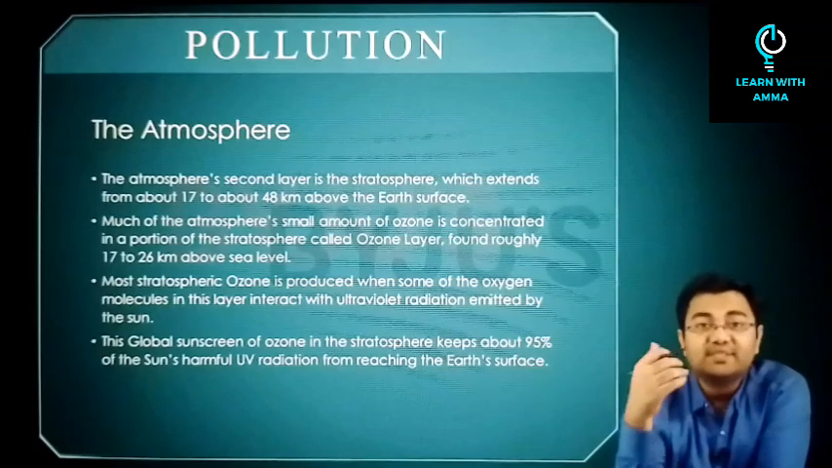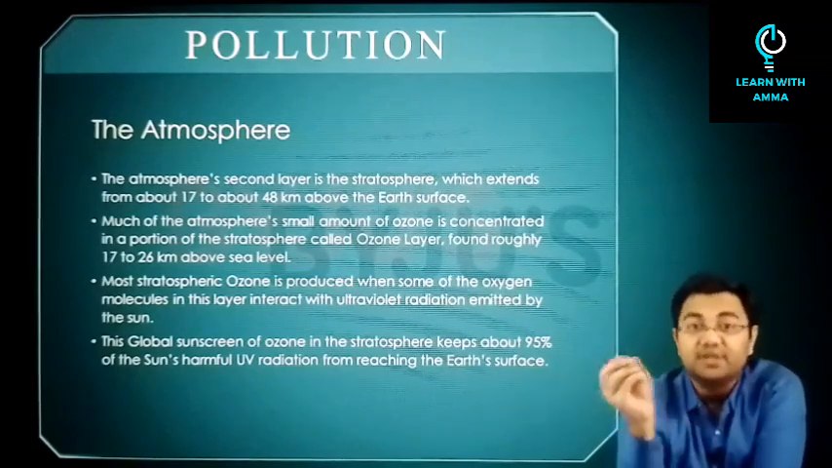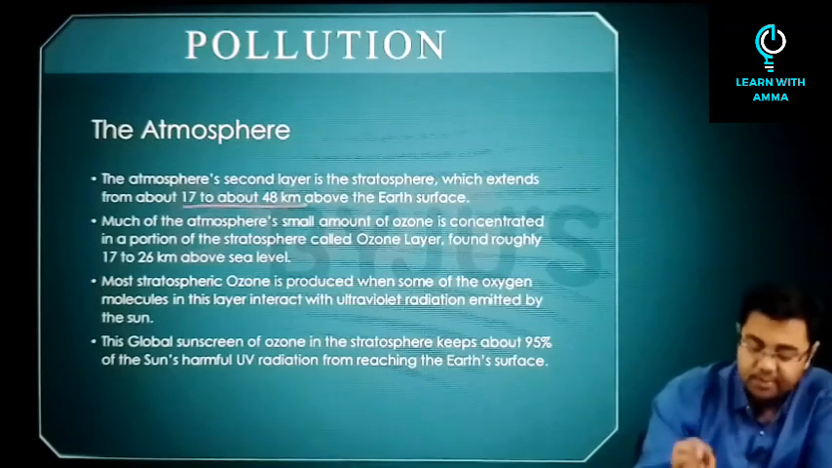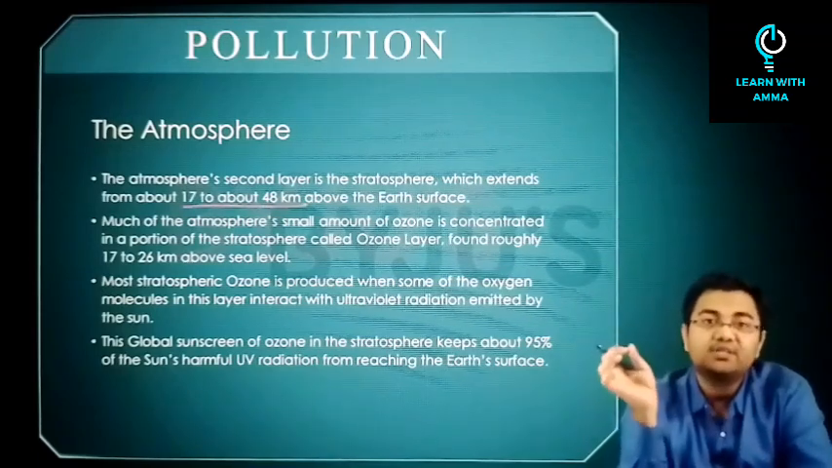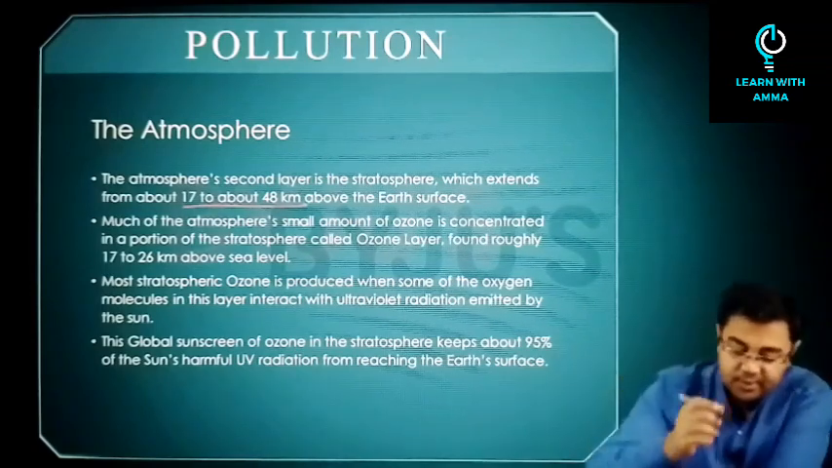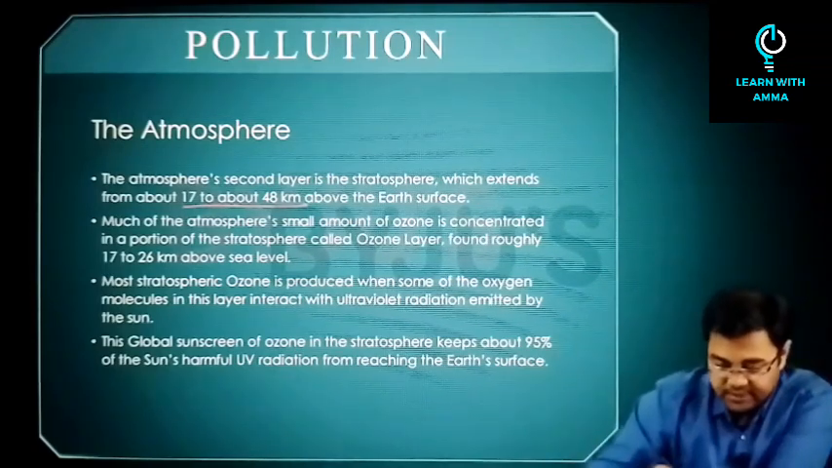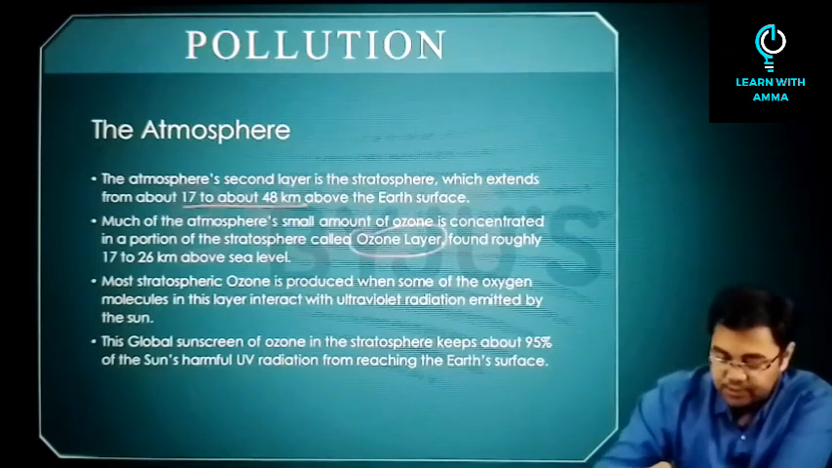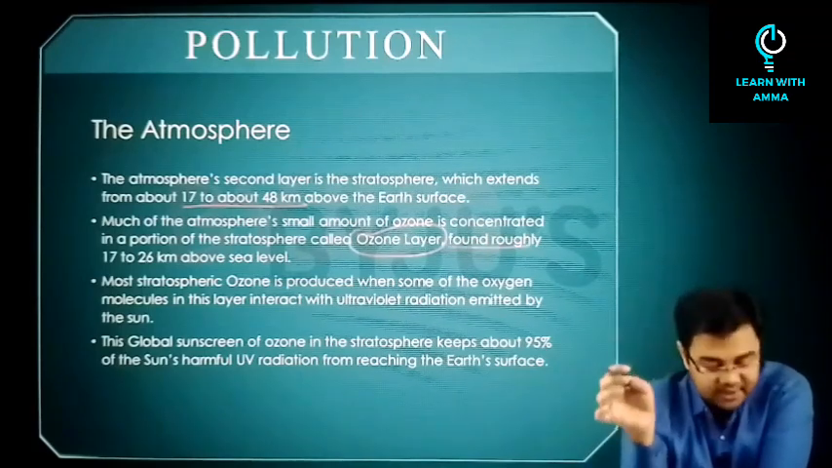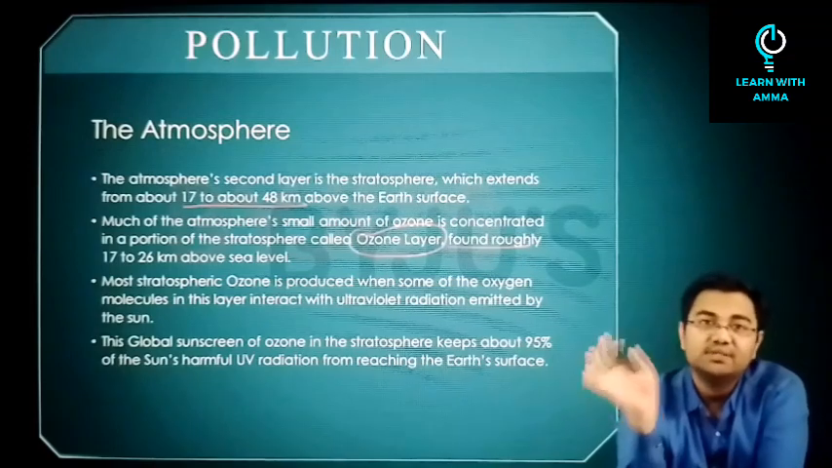Then if we talk about the second layer that we have, which is the stratosphere. The stratosphere extends from 17 to about 48 kilometers above the Earth's surface. Then much of the atmosphere's small amount of ozone is concentrated in a portion of the stratosphere called the ozone layer, found roughly 17 to 26 kilometers above the sea level.